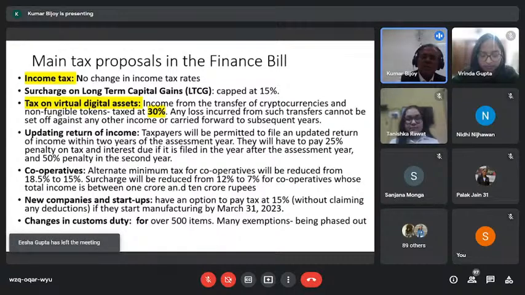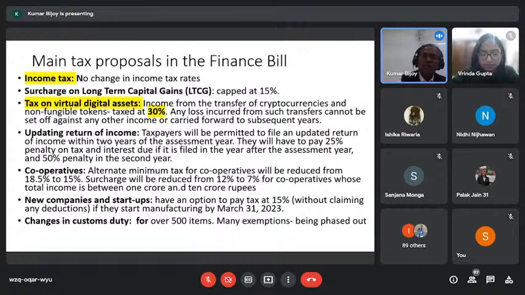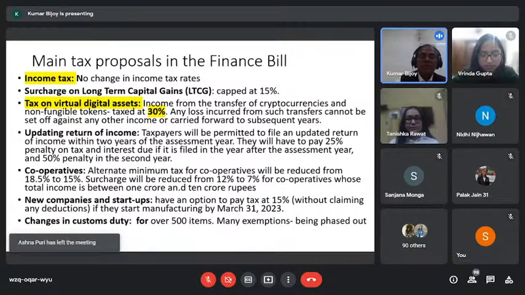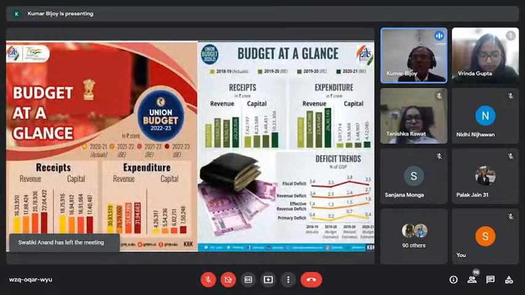Cooperatives' tax has also been reduced from 18.5% to 15%, and the surcharge from 12% to 7%, for those whose total income is between 1 crore and 10 crore rupees. For new companies, if any of you are looking at a startup and register it up to March 31st, 2023, meaning one more year it has been extended, your tax liability will be only 15% instead of the complete tax burden of a corporate. Some customs duties have also changed on some items. This is what has broadly been discussed.